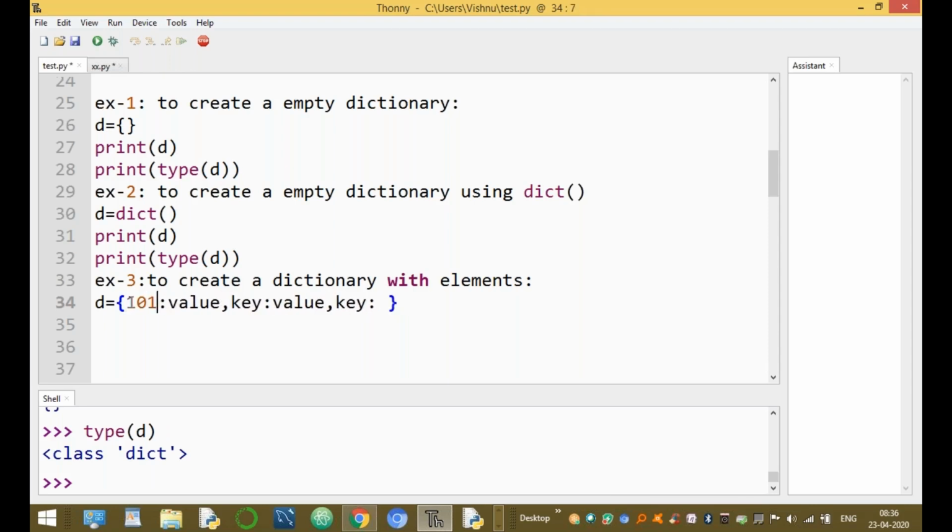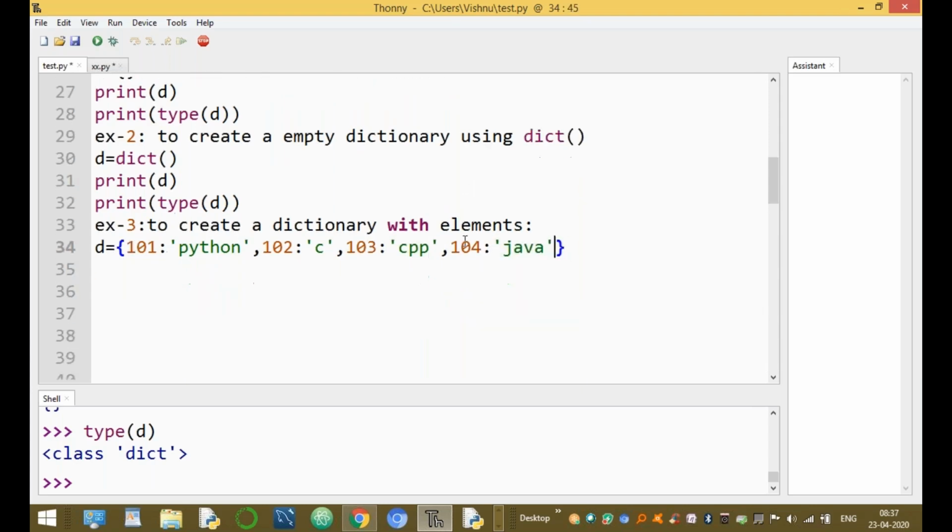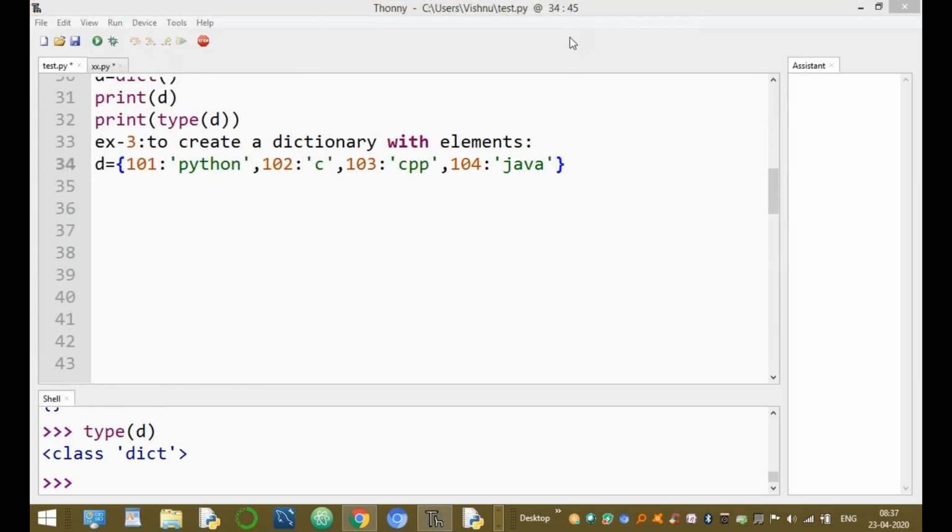First key is, for example, 101, and the value is Python. Either the key or the value can be any data type. Then 102, and the value is C. And comma, one more key: 103 colon, the value is CPP. And one more, 104, the value is, for example, Java. It is declared and stored like this.